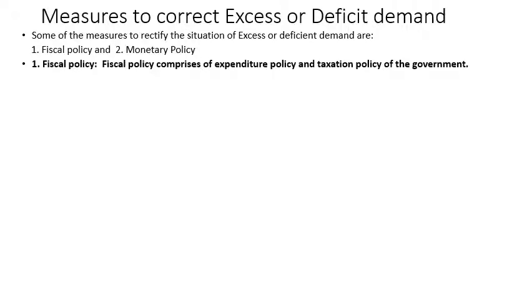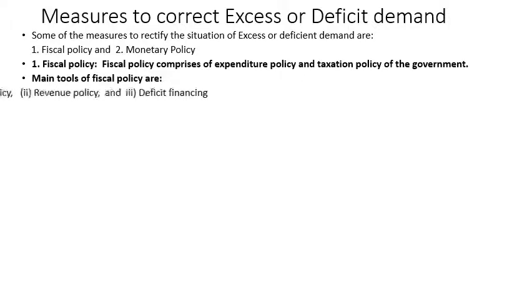Fiscal policy is adopted by the government, and monetary policy is adopted by the central bank of a country. We have learned monetary policy in the banking chapter, where different functions are used by the central bank to control credit. That part we have learned, and we are going to learn it here again.